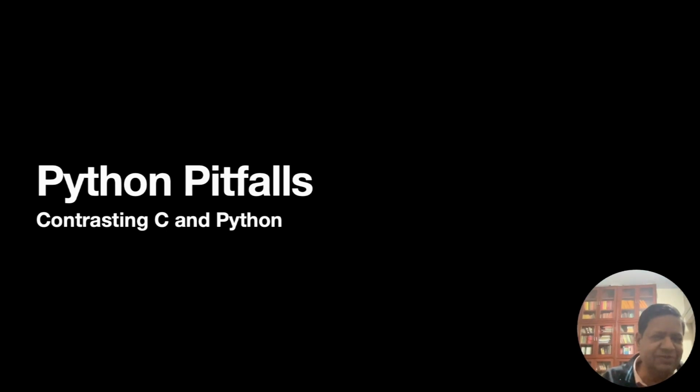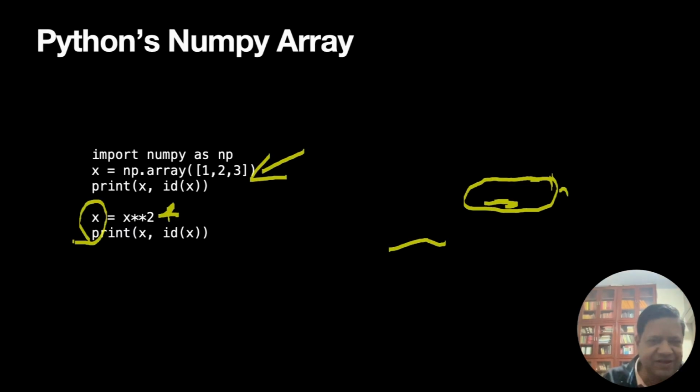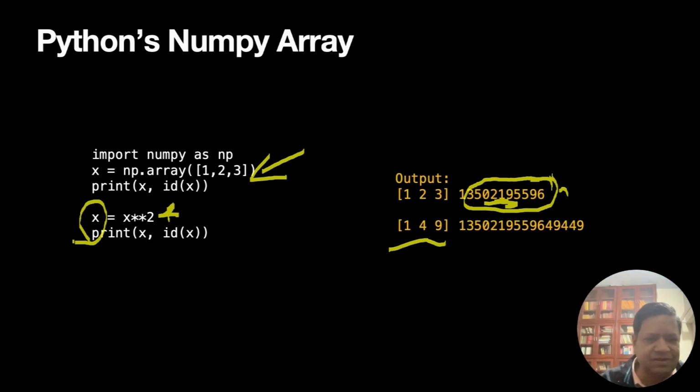This is what this lecture is about, and especially for Python codes with arrays and large codes, we need to be careful. We need to know the subtleties. Here is a small snippet of code.